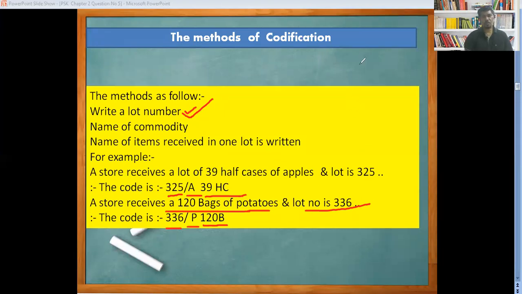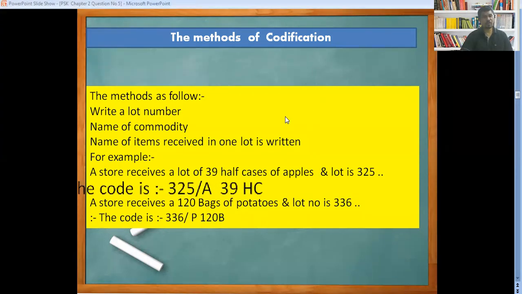Now we are going to see what the types and techniques of codification are. Look here: 325, half cases, apple, 39 half cases.